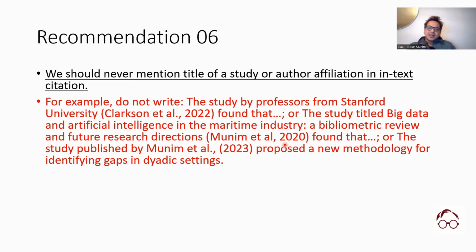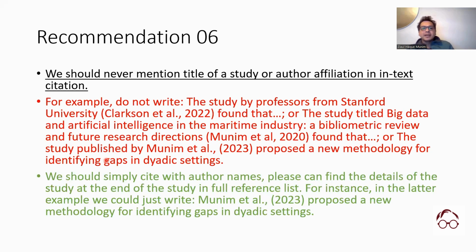You may not really understand it, but for the journals, space in the journal is very expensive. So basically, that's what we are fighting for when we are publishing in academic journals, for the space in the journals, especially in top journals, space is very expensive and precious. So we should not waste the space putting unnecessary information. People could just go to your full reference list, find the details of Clarkson and see where they are from. Or same for Munim et al. People could just go in the full reference and see what the title of the study is and where Munim et al. is based. So we don't have to mention it in text.